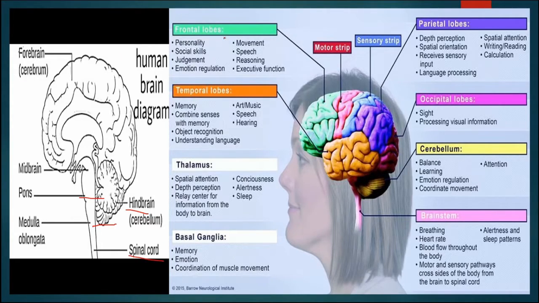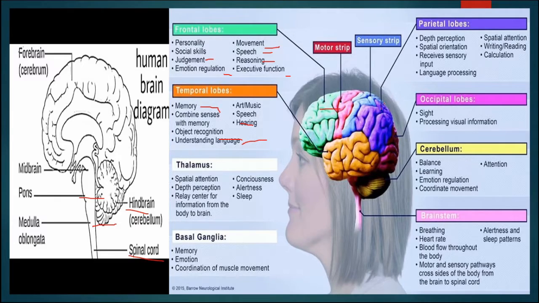This frontal lobe is associated with personality, social skills, judgment, emotion regulation, movement, speech, reasoning, executive function, etc. Whereas this temporal lobe is associated with memory, object recognition, understanding language, art, music, speech, hearing; all these things are controlled by the temporal lobe.